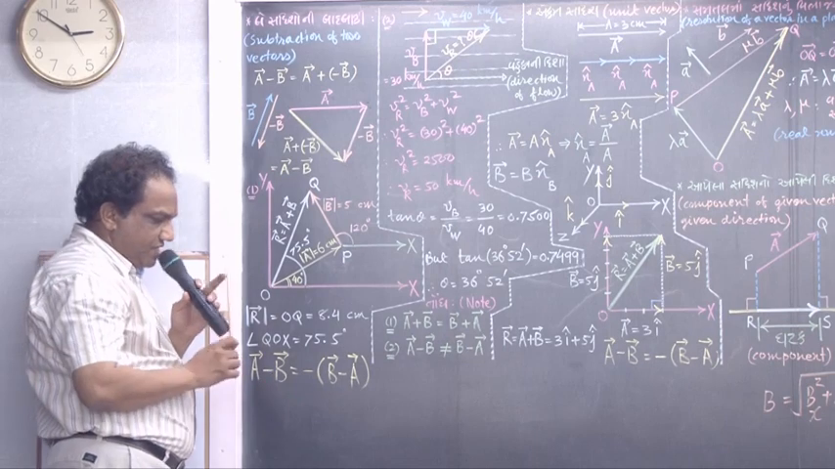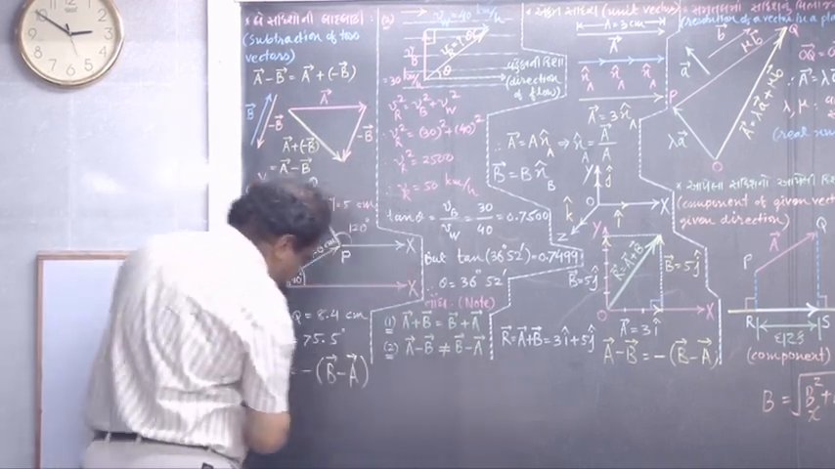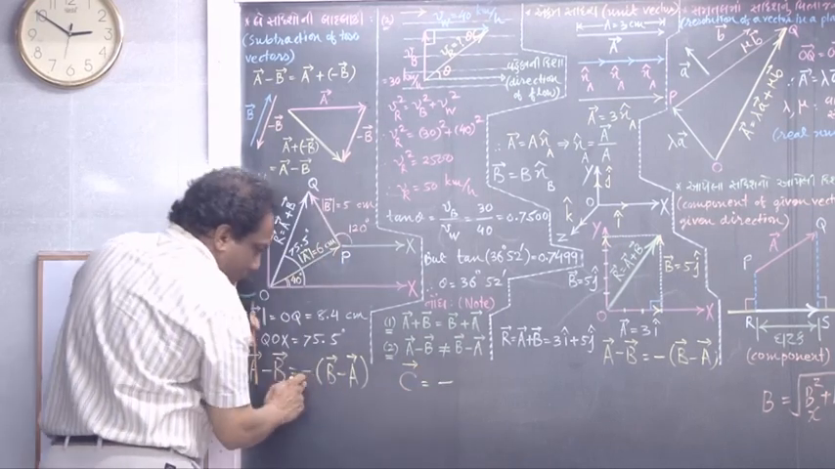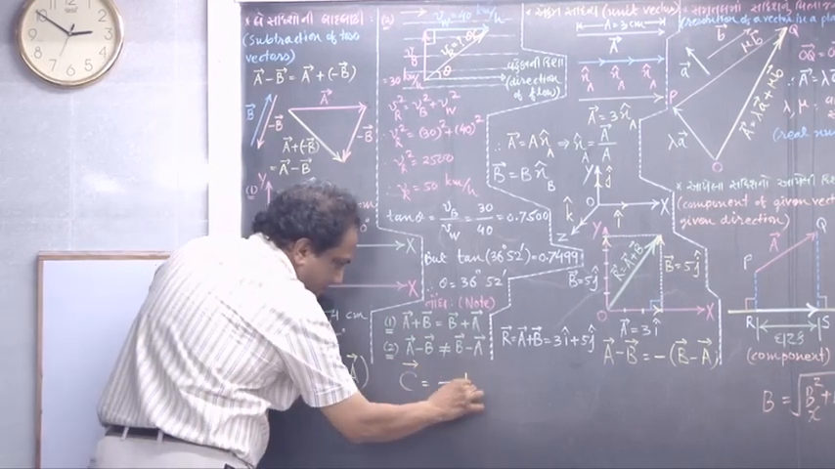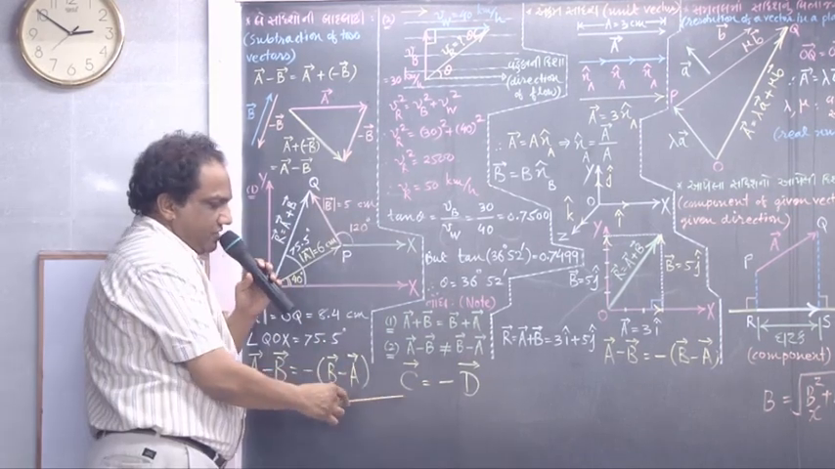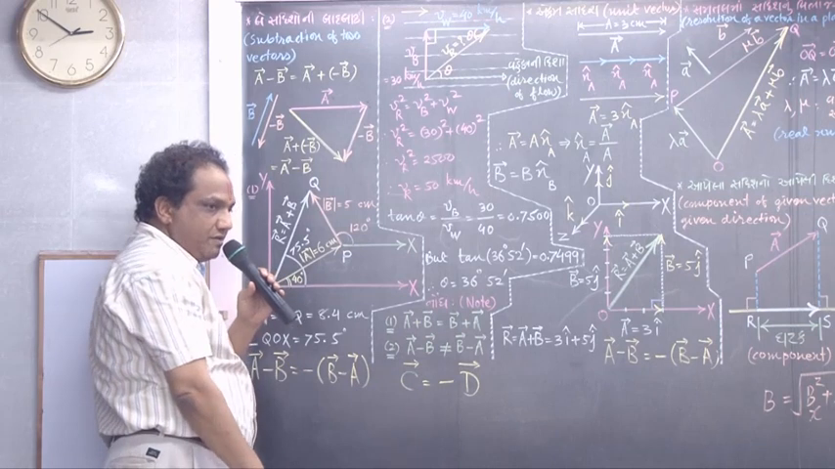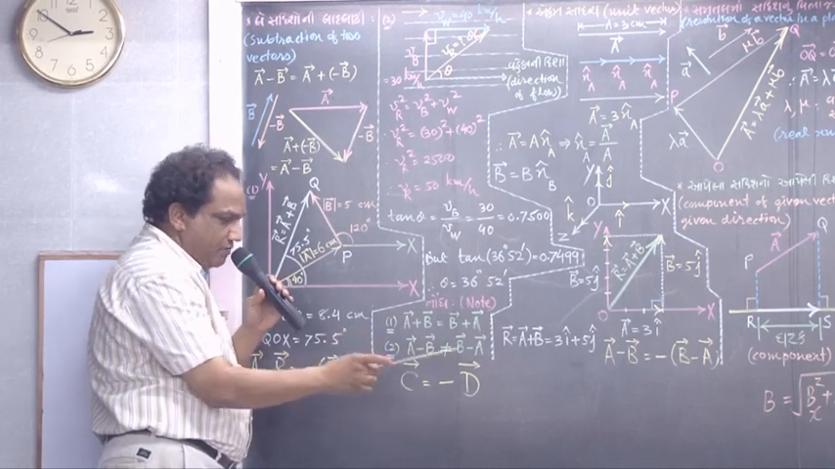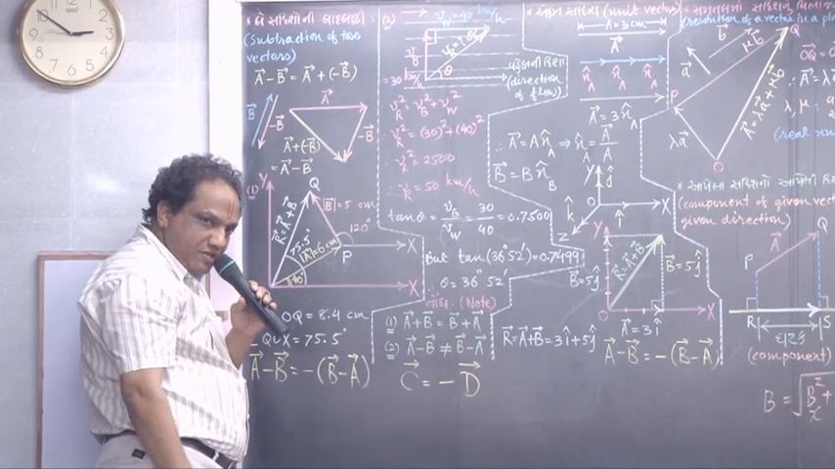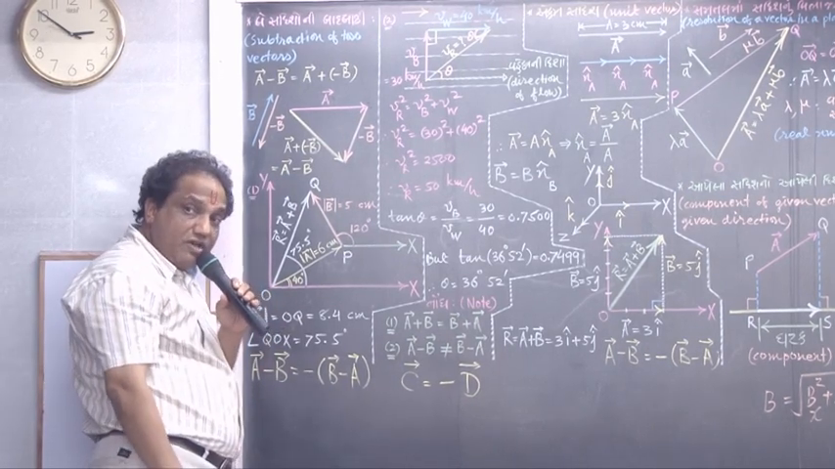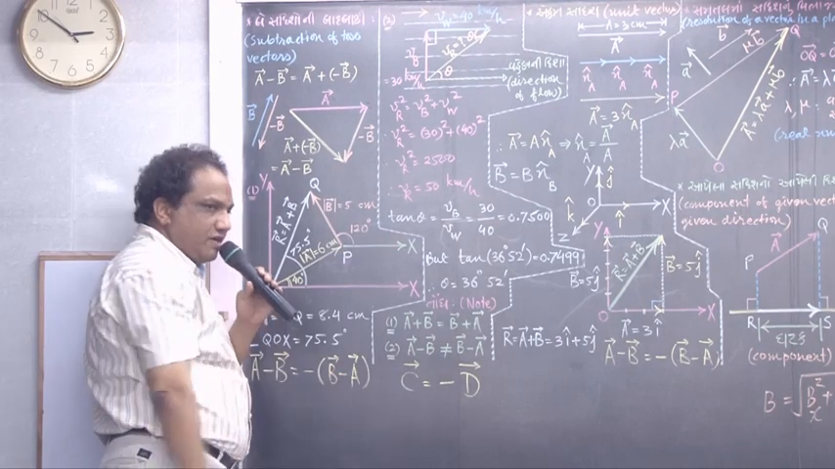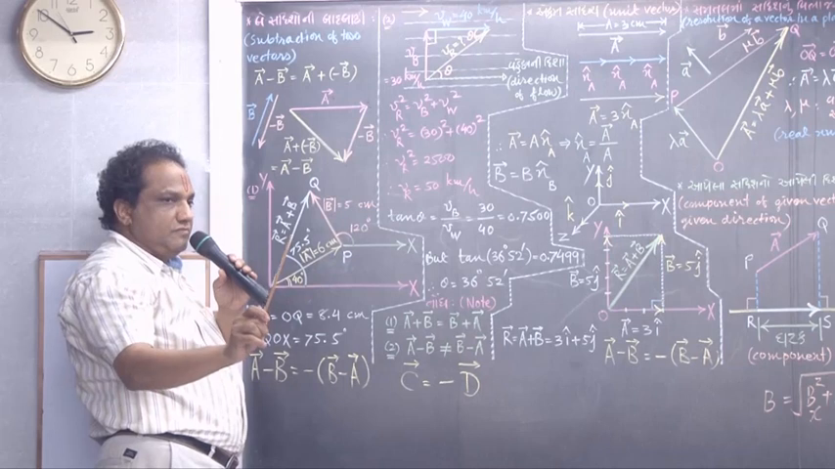Suppose this vector is C, and that equals minus of this vector, suppose D. So last time we saw, when you write vector C equals minus of vector D, what does it mean? They have equal magnitudes but opposite directions. So when they are opposite in direction, they are not the same vectors. They are not equal vectors. So vector C is not equal to vector D.